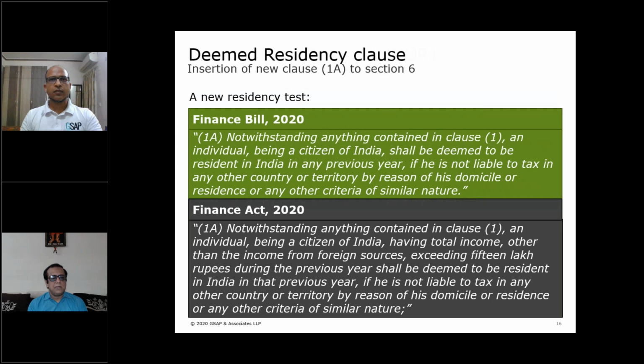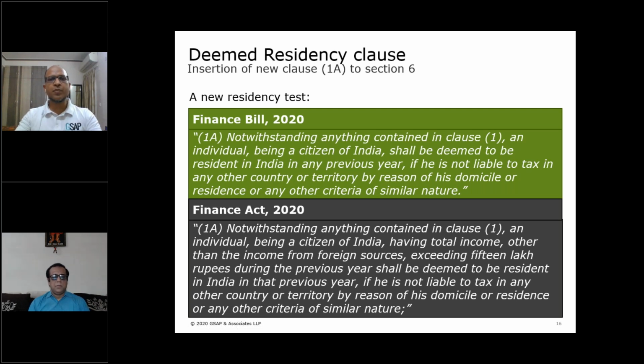Sharadji, one query is there. It's from CA Puneet Mata. In deemed resident, a person of Indian origin is not covered, please explain. Yes, this is very interesting, that in 1A they have covered only citizens of India, though in Explanation 1B citizen and PIO both are covered, but in 1A only citizens of India are covered. What are the implications of that?